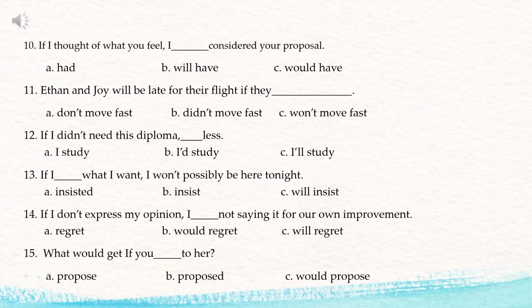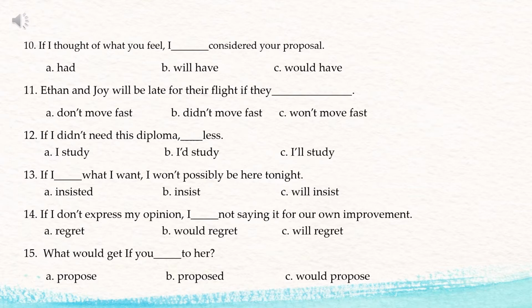Number 13. If I blank what I want, I won't possibly be here tonight. Is it "if I will insist," or is it "if I insisted"? So if I insisted what I want, I won't possibly be here tonight. Since we have the simple future tense in the main clause, the "won't possibly," then in the if clause, or the conditional clause, it should be in the simple past tense. So we have insisted.